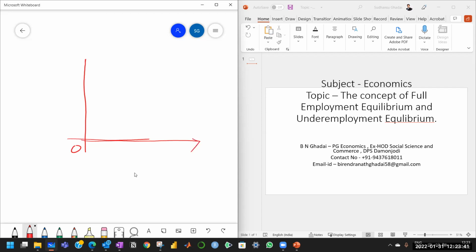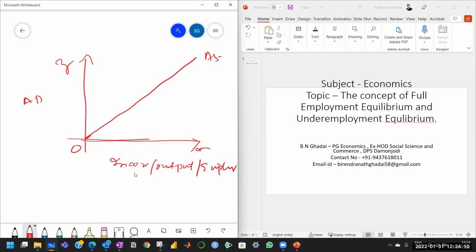So this is the OX axis, this is the OY axis, and along the OX axis we measure income, output, and employment. And here we take C plus I, that is aggregate demand. We draw the aggregate supply. This is the aggregate supply curve, that is C plus S.